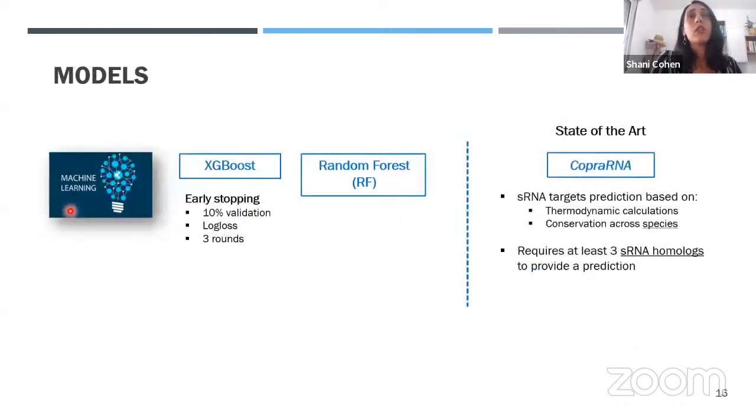We trained two machine learning models, XGBoost and Random Forest, and compared them to the state-of-the-art prediction tool named CopraRNA. CopraRNA predicts sRNA targets based on thermodynamics calculations and conservation across species, and it requires at least 3 sRNA homologs to provide a prediction.